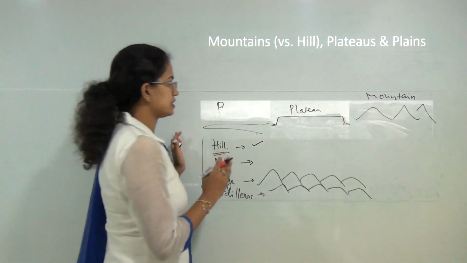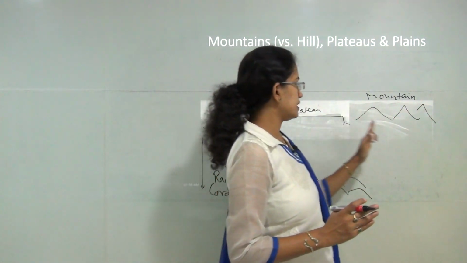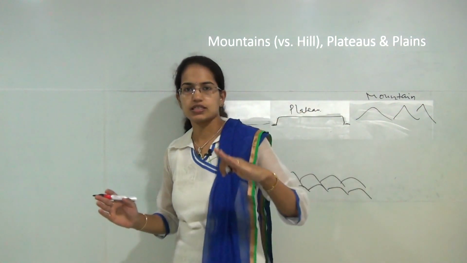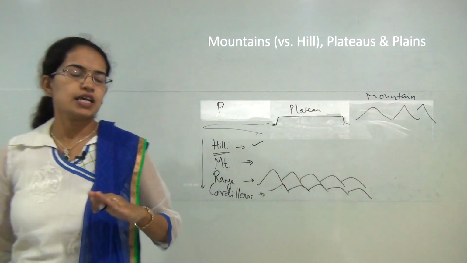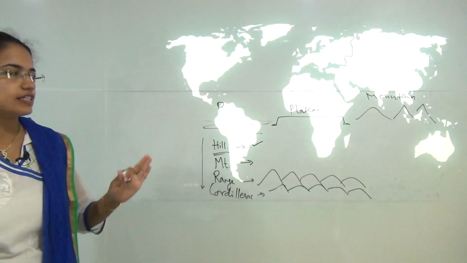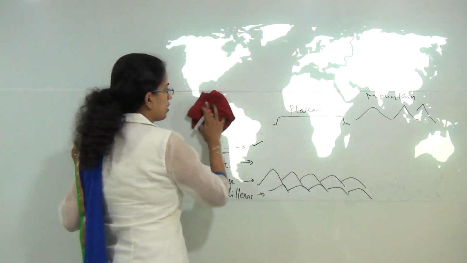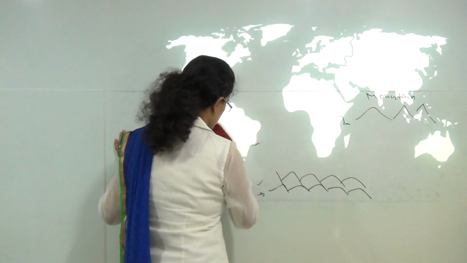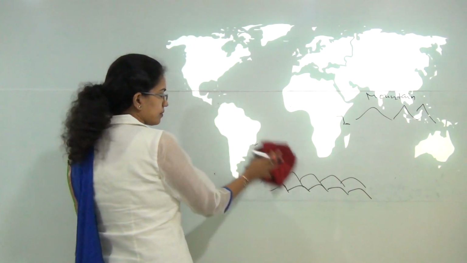Now what we will be understanding today is the fundamental difference in the structure of mountain, plateau and plains. We will understand these features one by one. So the best idea is to do that on a world map. Now we will start with mountains first, being the most complicated ones among the three.